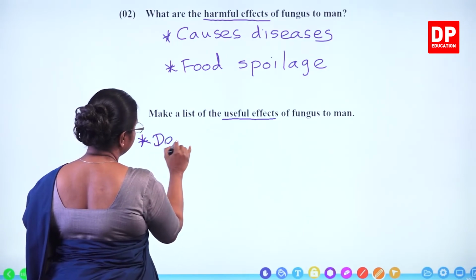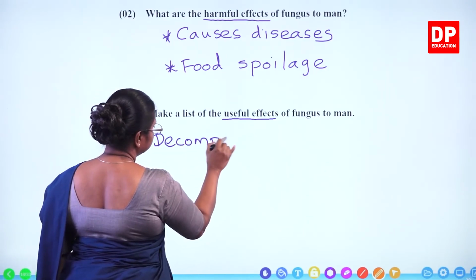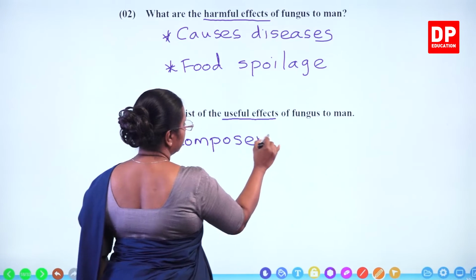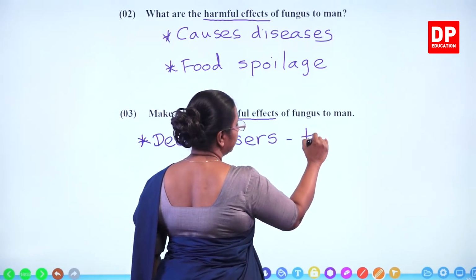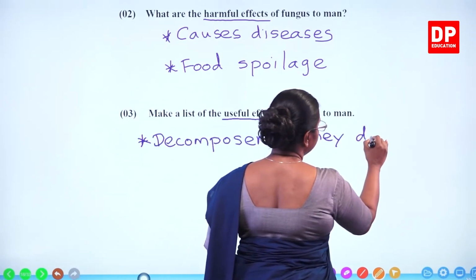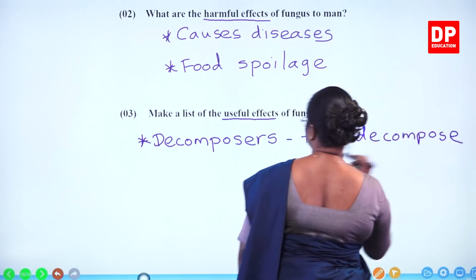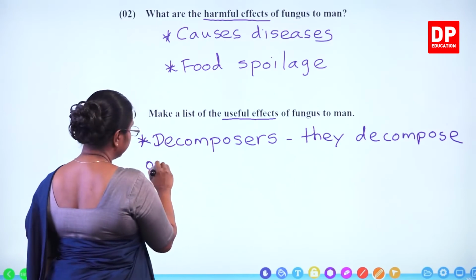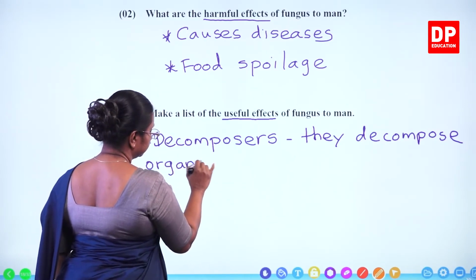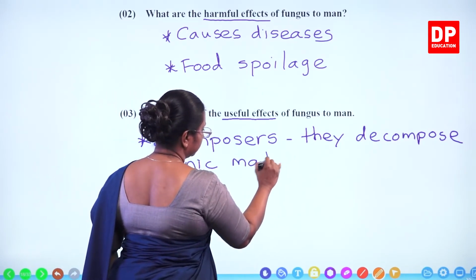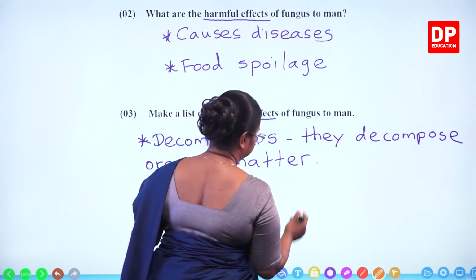First I can say they are decomposers. So they decompose organic matter.